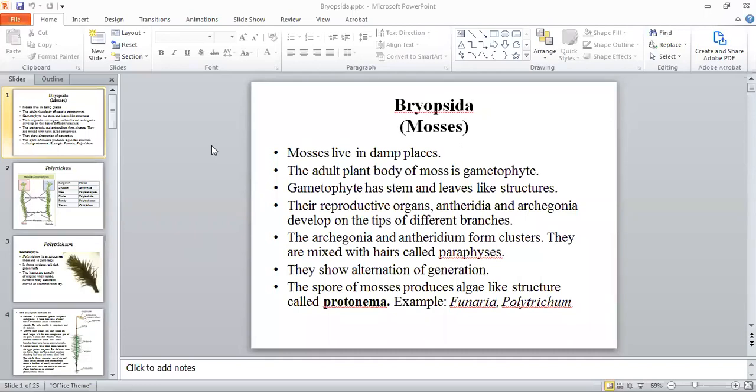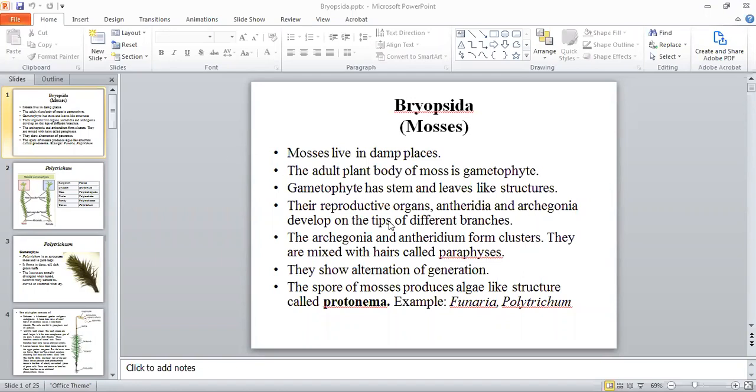आज हमने ब्रायोफाइट्स की सेकंड डिवीजन पढ़नी है, दैट इज ब्रायोप्सिडा। ब्रायोप्सिडा के मेंबर्स को जनरली मोसिस कहा जाता है। If you look at the general characters of the Bryopsida, then we will see that mosses live in damp places. Adult plant body is gametophyte, that is differentiated into stem and leaf-like structures.